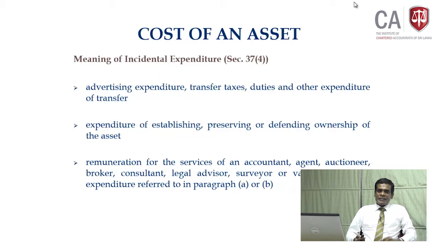That is expenditure on the advertisement, etc., and preserving the ownership related to that. These are considered to be incidental expenditure, which is in turn part of the cost of the asset according to section 37 subsection 1. All this you can claim as a cost of an asset.